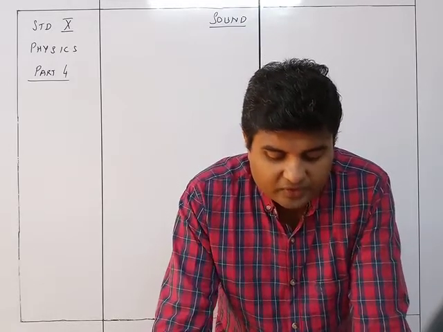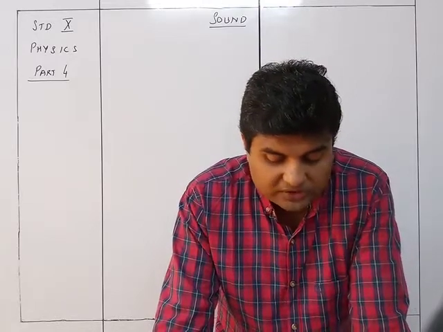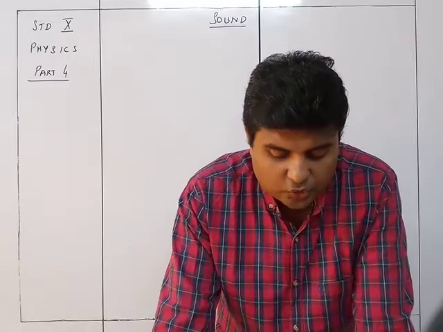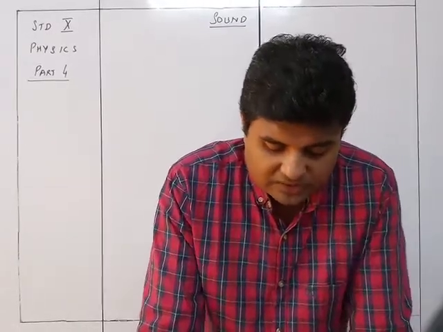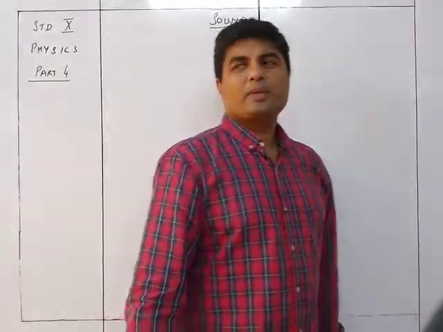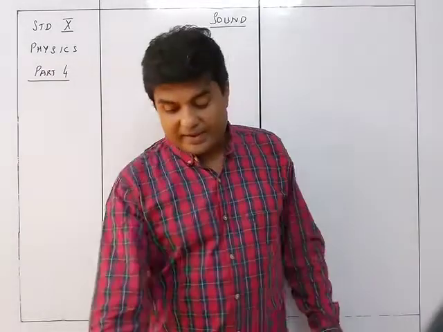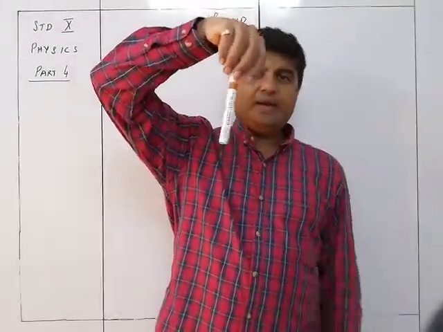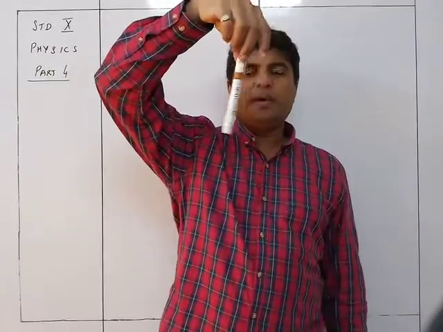The natural vibration of a body actually occurs only in vacuum, because the presence of a medium around the body offers some resistance, due to which the amplitude of vibration does not remain constant but is continuously decreasing. As I said, suppose I take a string and suspend this pen, and allow it to move, it will continuously move in a particular manner.